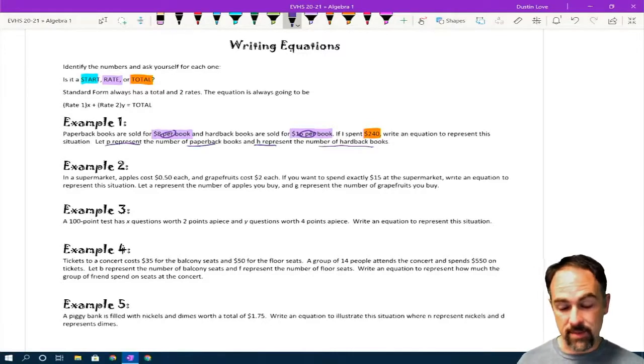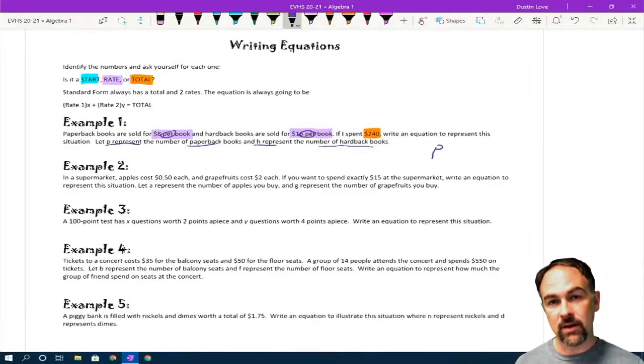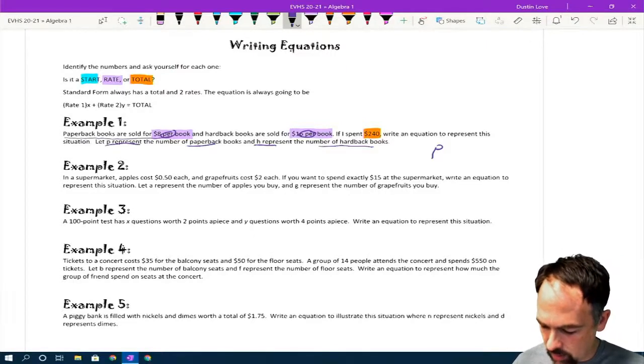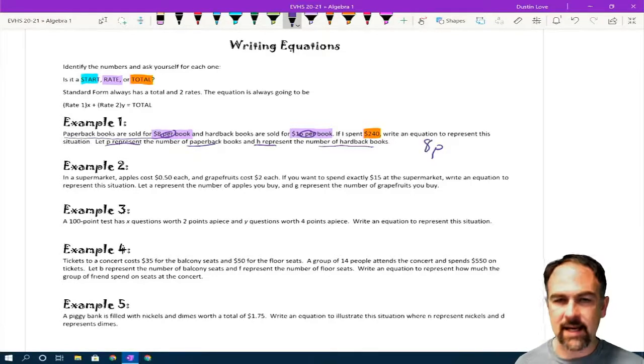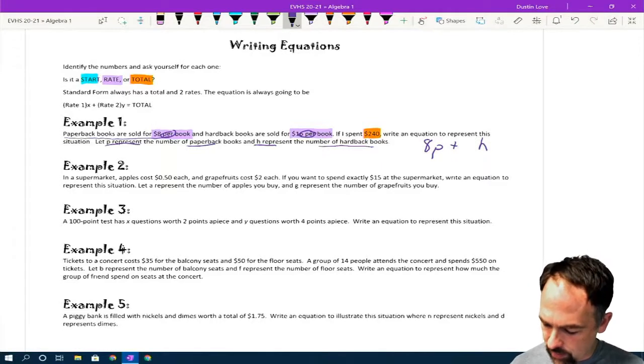The number of paperbacks, we don't know how many that is, we just know that it is P. But the rate for paperbacks is $8 per book, so it's going to be 8 times P, plus let's do the same thing for the hardbacks. We're going to have H for the number of hardbacks, and the rate per hardback is 16.